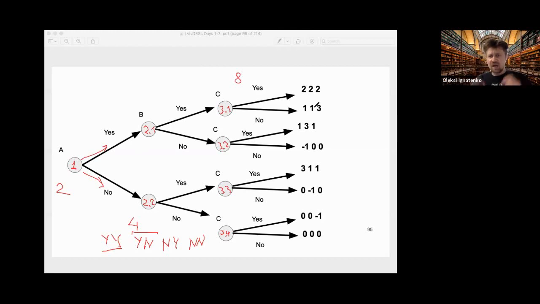I remind you of the definition that a strategy is a full plan of action in the future game. So before the game starts, players must define a full plan of action. Here, A has 2 strategies, B has 4 strategies, and C has 8 strategies.